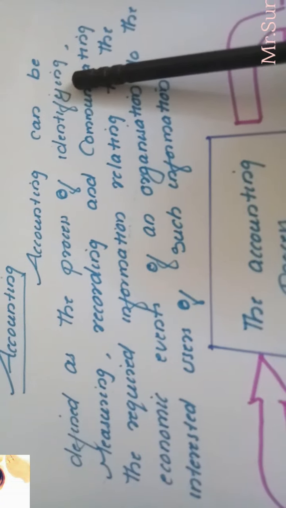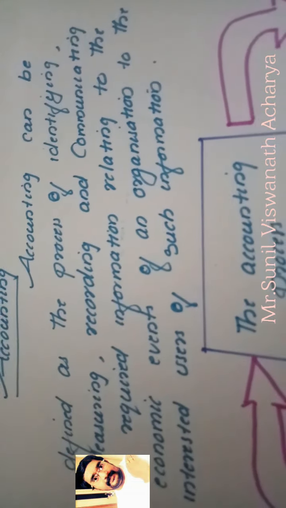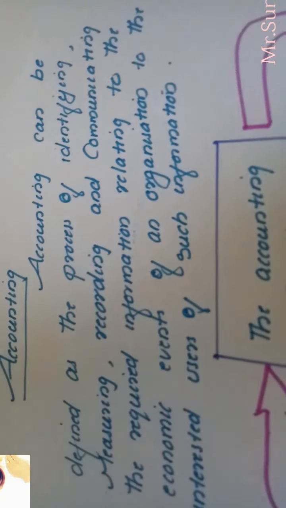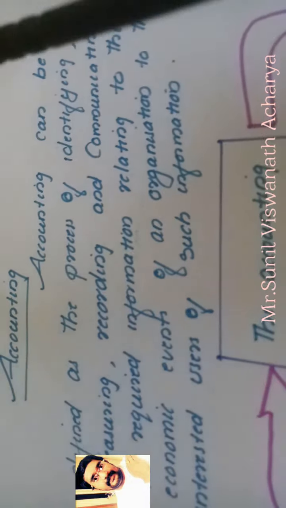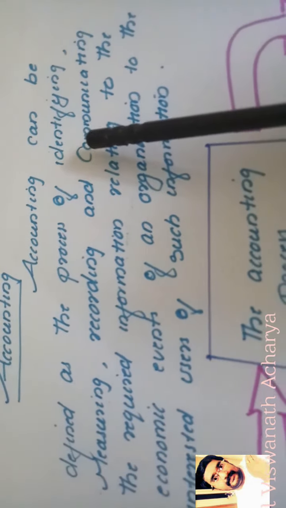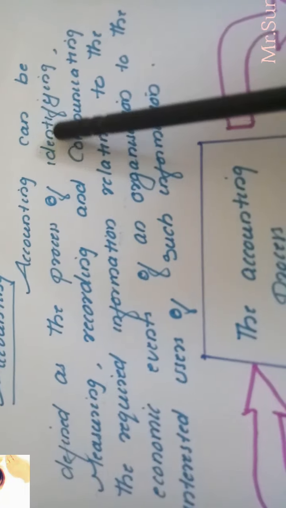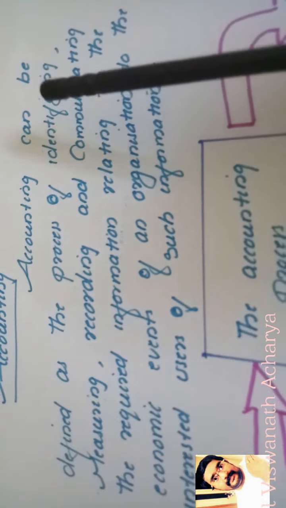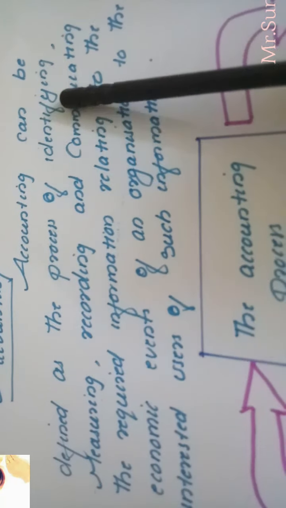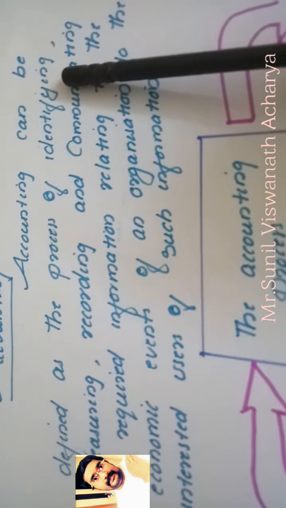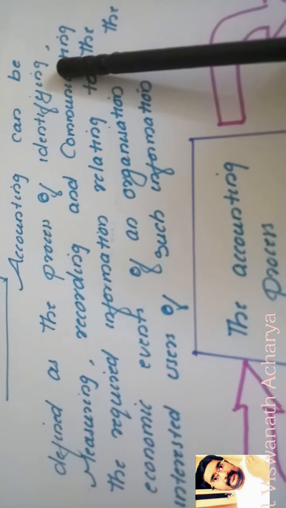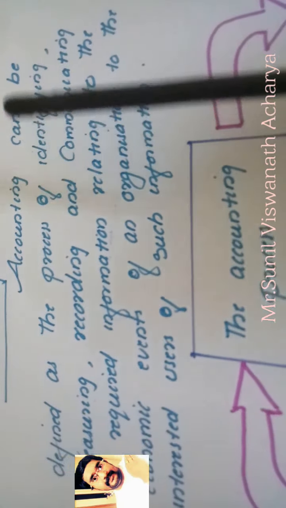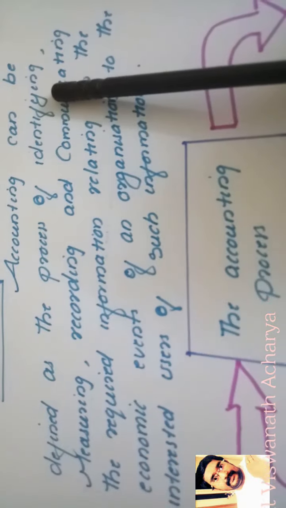Here identifying means, we know in a business, in an organization, so many types of activities are happening. We can see that activities are mainly of two types, economic and non-economic activities. So we should identify which activities are economic and which are non-economic. Example, if you purchase goods, that is an economic activity, right? It is an economic transaction. When you sell goods, cash is coming, so it is an economic transaction.